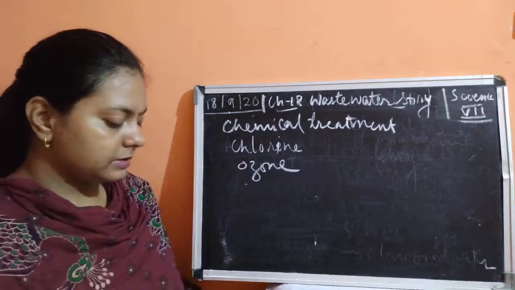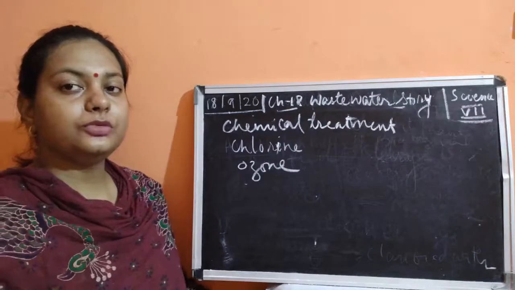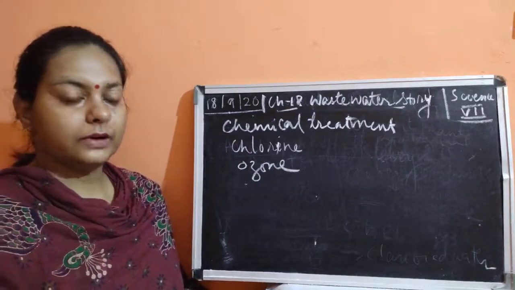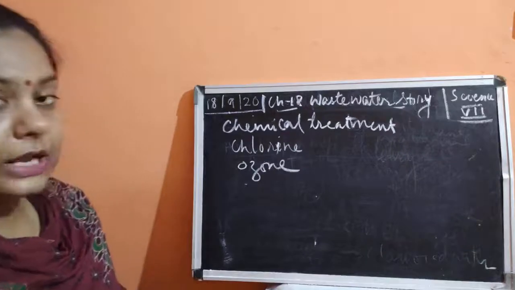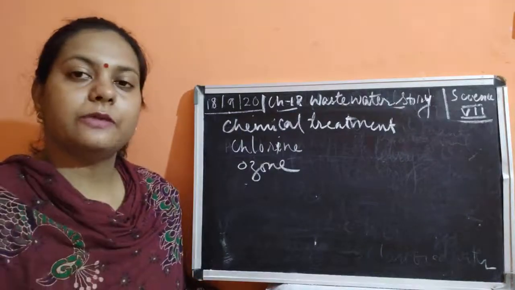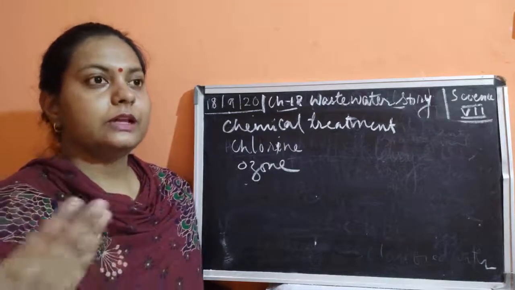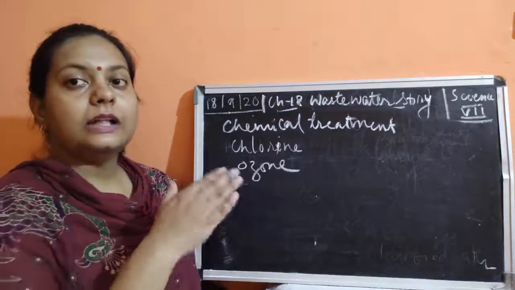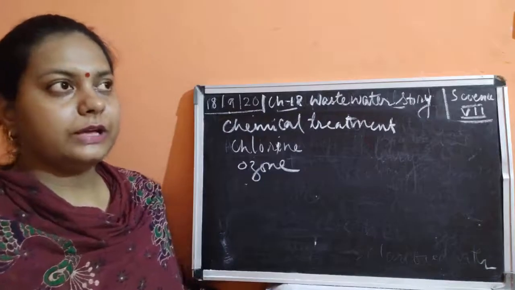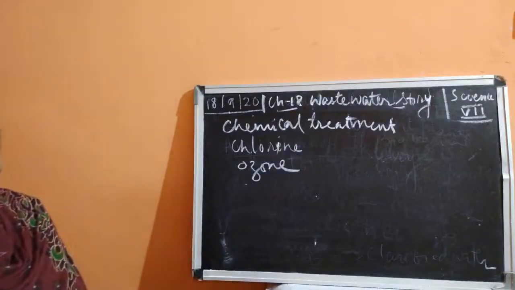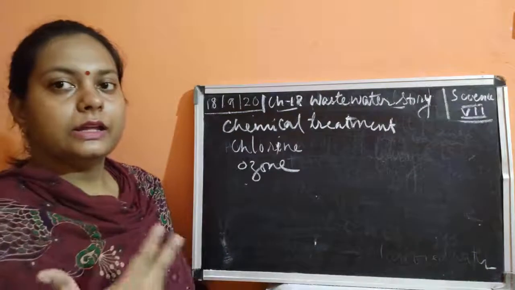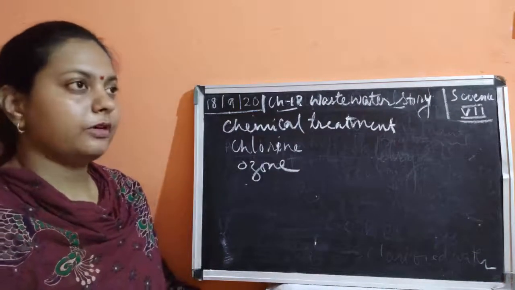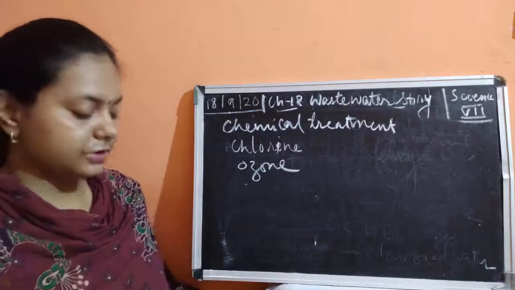So the clarified water is now used in the form of tap water. This is also known as the water supply system. We have already studied in class 6, where different chambers were present, and the water was passed from one tank to another tank, and at the last, the completely clarified water is present. That water is known as the tap water, which is present in the public distribution system.